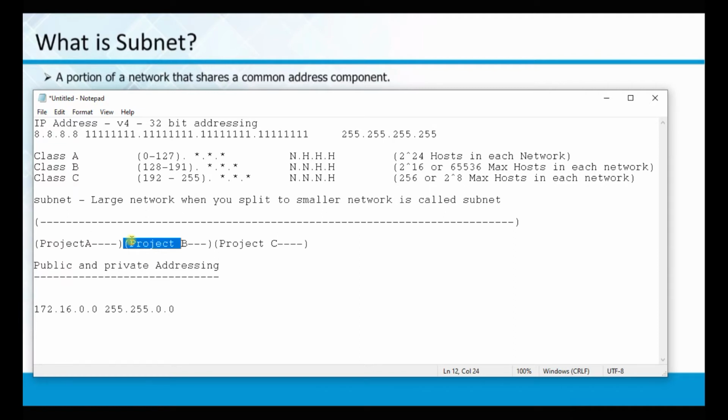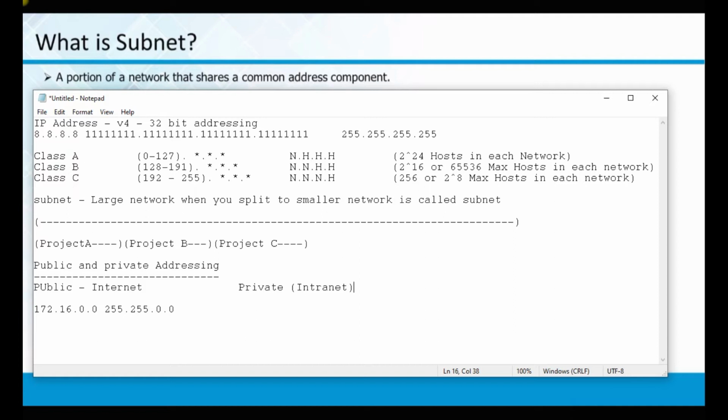Only some of the services within the project are required by the client, like net banking or ticket booking. That is hosted on the internet, but the entire development is done on intranet. This public we call internet, whereas private we call intranet.